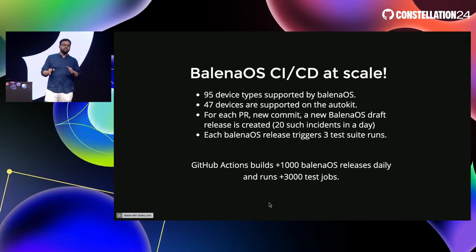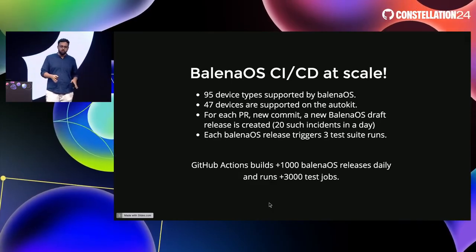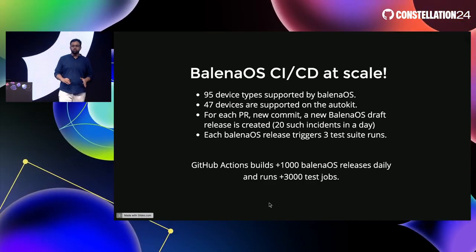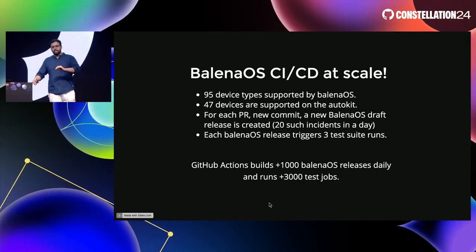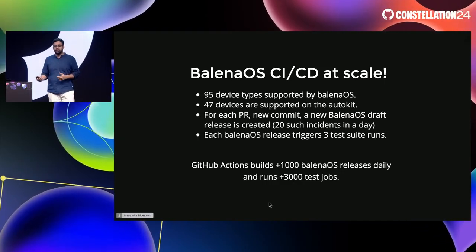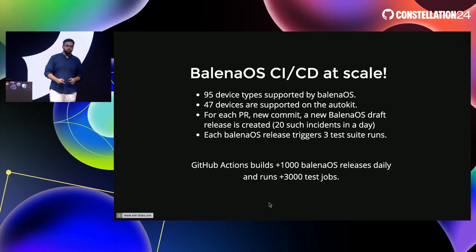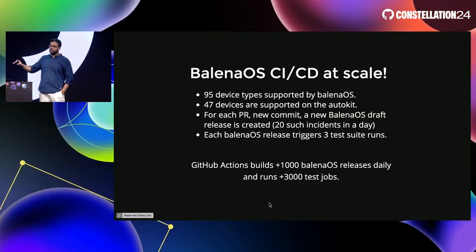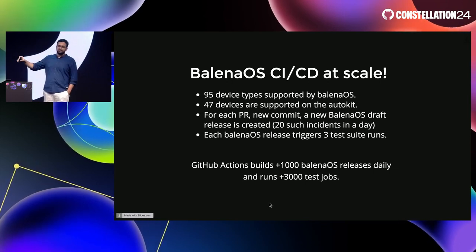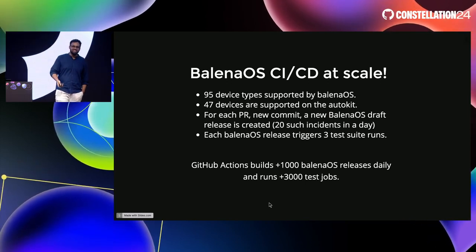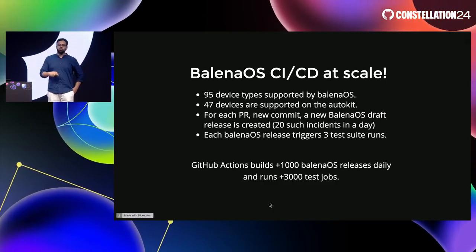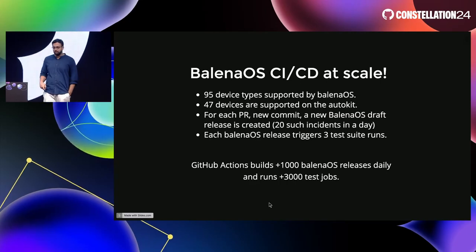Once you merge and deploy, this is something that we have for scale. Balena OS has 95 supported device types. 47 of them are supported on the AutoKit. For every PR, every commit, you do a new Balena OS release. Every Balena OS release goes through 3 rounds of test suites, which is OS, Cloud, and Hub, and we test them daily. These releases are all in the ballpark, but once it's fully deployed on GitHub Actions, we'll easily cover this. And that requires cost savings and optimizing, which GitHub Actions really well provides, and we'll talk more about how Balena OS is doing CI/CD at scale.